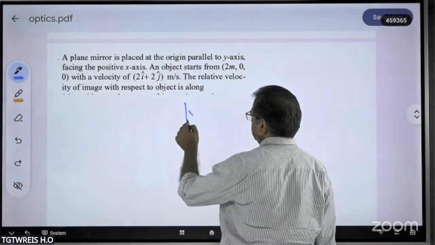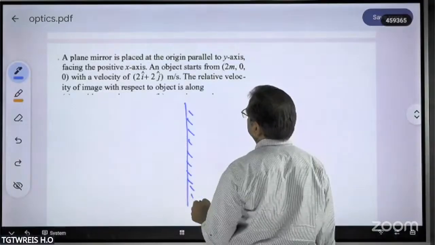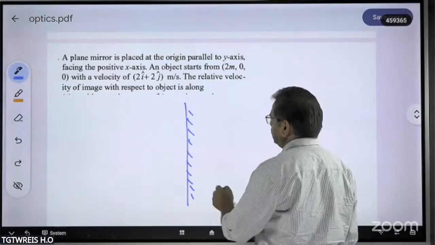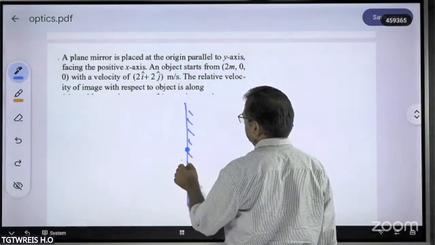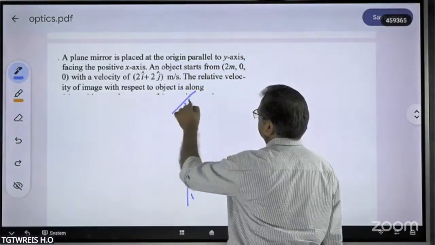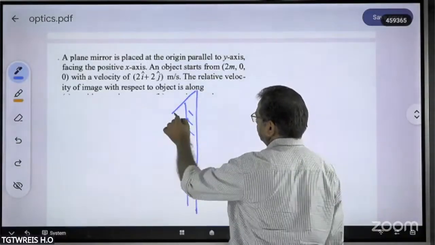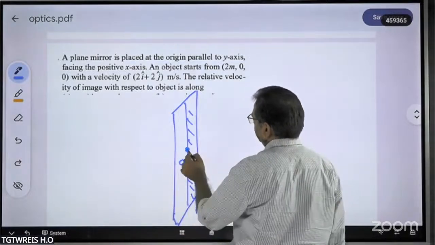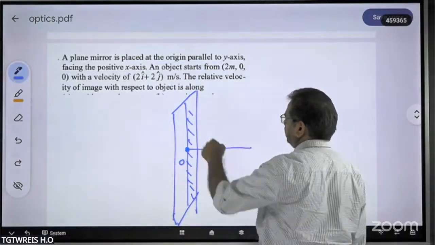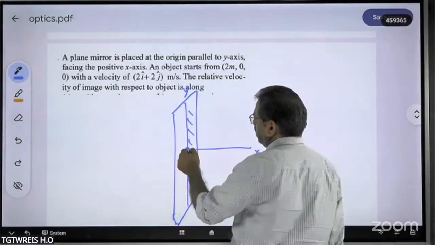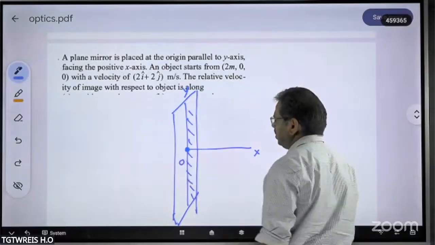Now this is the mirror. The plane mirror is placed at the origin, so this is the origin, parallel to the y-axis. Say for example, this is the plane of the plane mirror parallel to the y-axis. This is the x-axis, this is the y-axis, and out of the board you will get the z-axis.